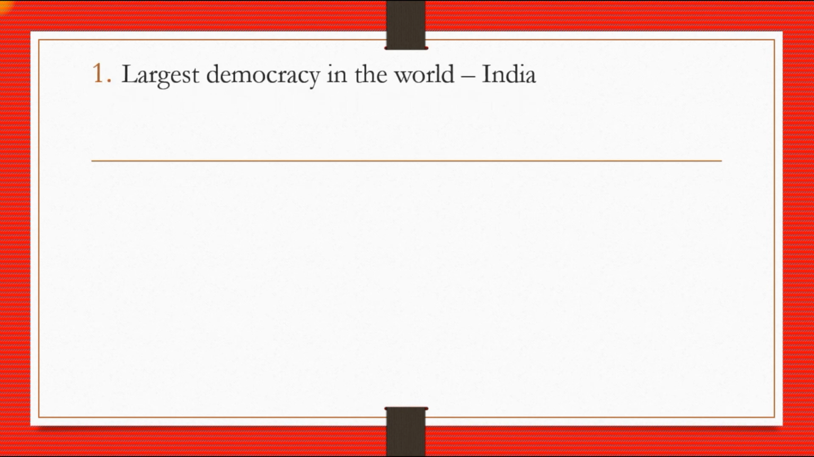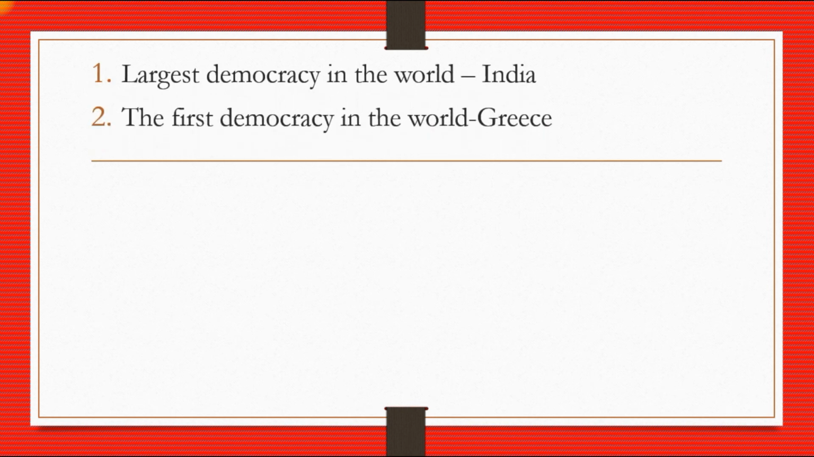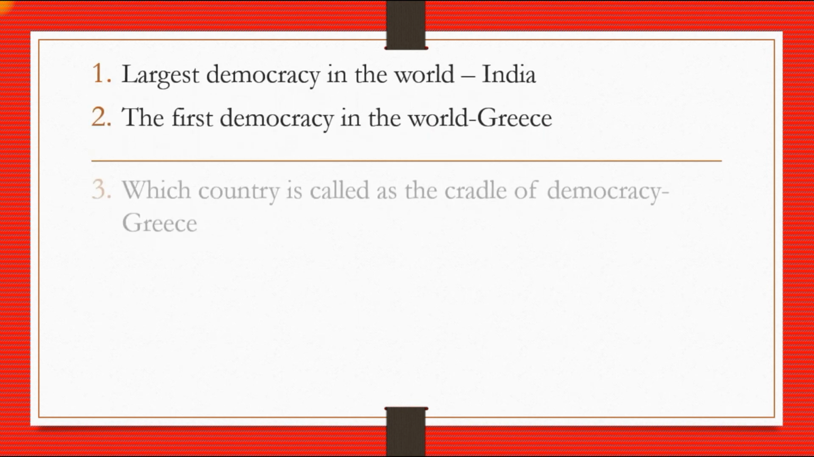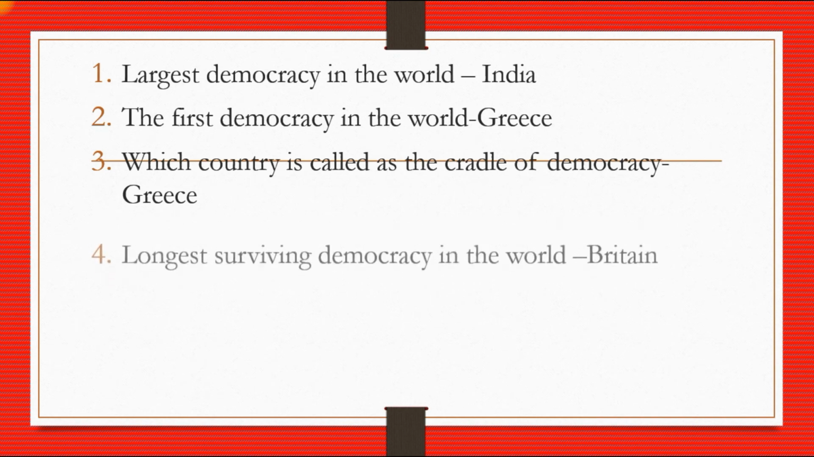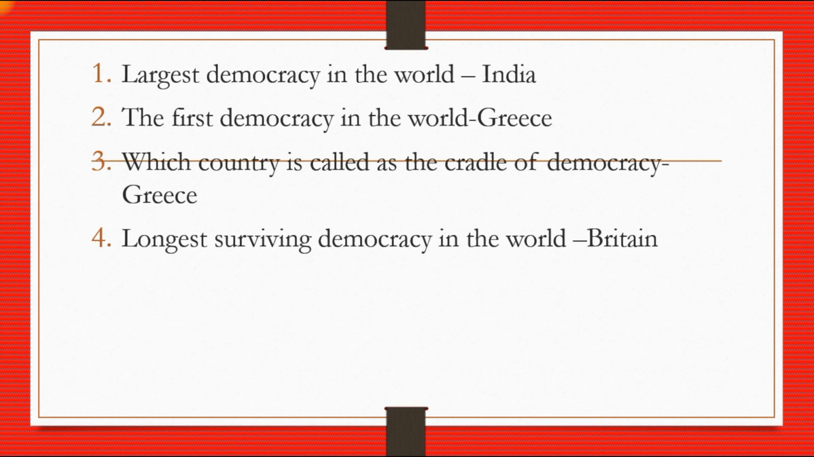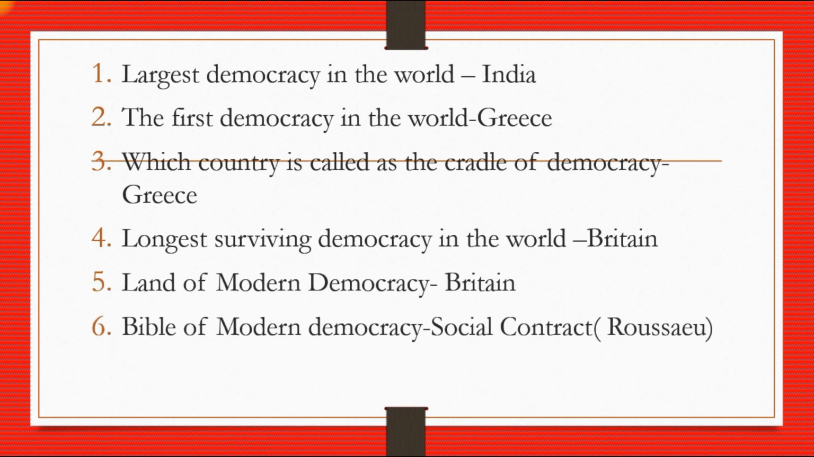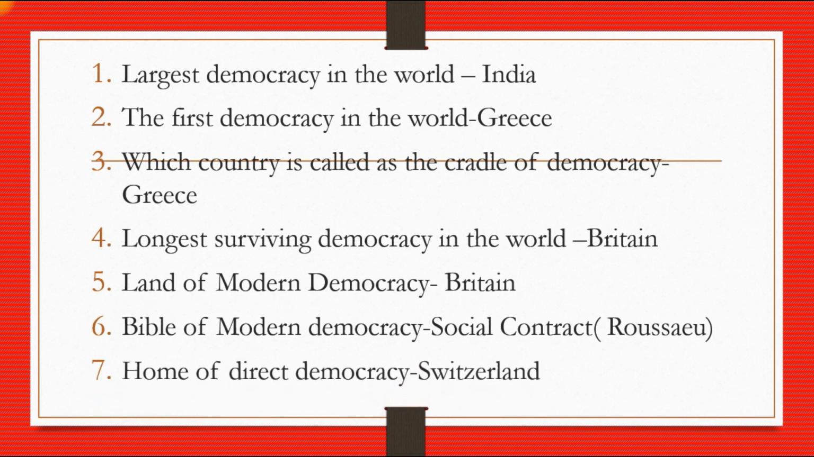Largest democracy in the world, India. The first democracy in the world, Greece. Which country is called the cradle of democracy? Greece. Longest surviving democracy in the world, Britain. Land of modern democracy, Britain. Bible of modern democracy, Social Contract, written by Rousseau. Home of direct democracy, Switzerland.